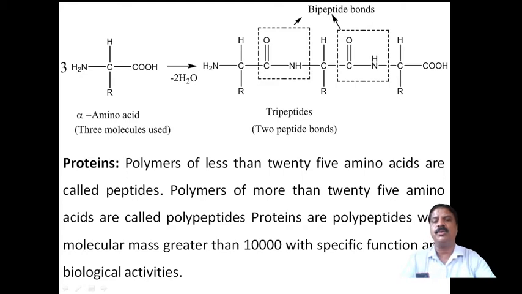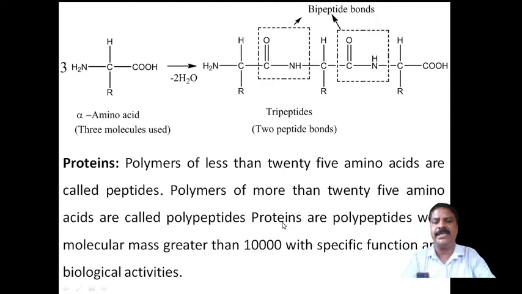Now coming to proteins. What is meant by proteins? Proteins are polymers of amino acids, and polymers of less than 25 amino acids, or up to 25 amino acids, are called peptides. What is meant by peptides?